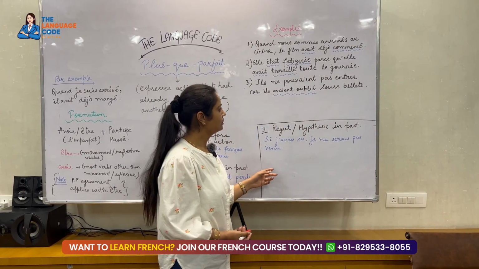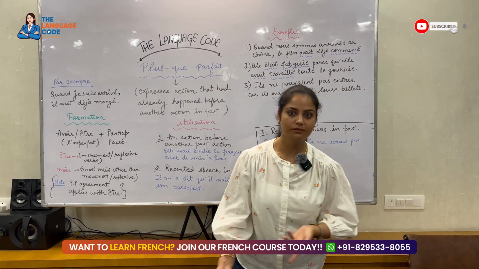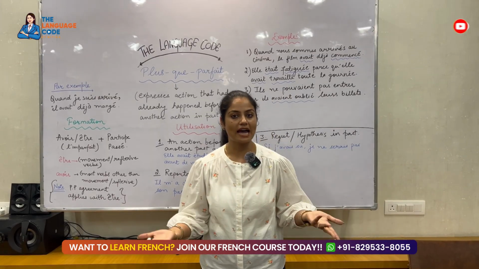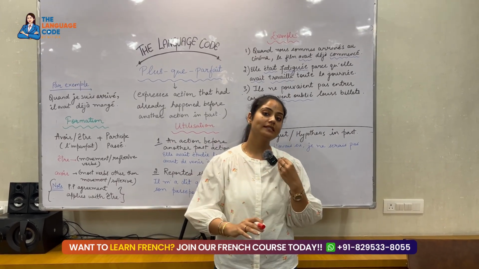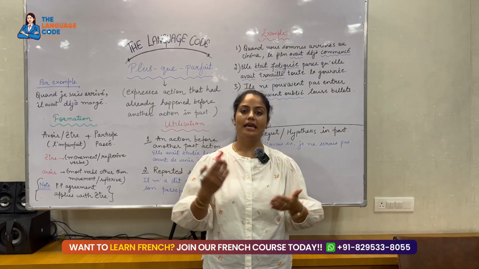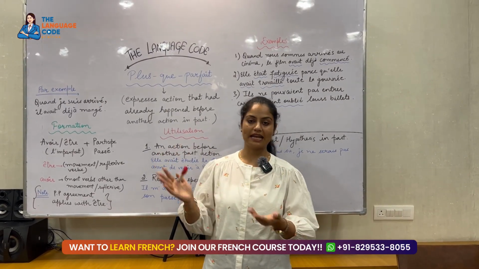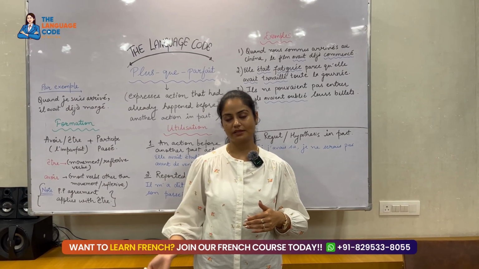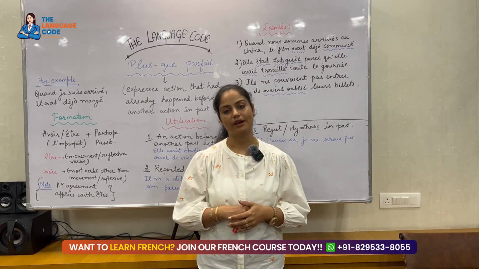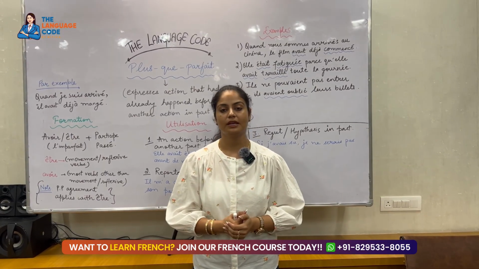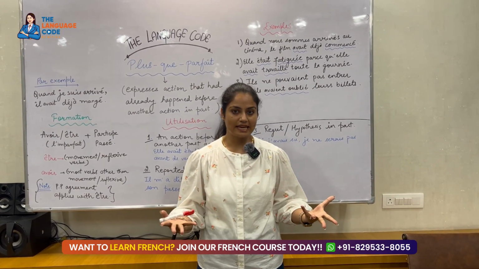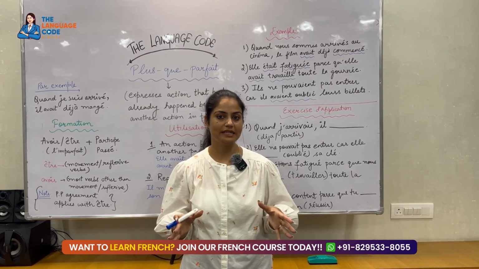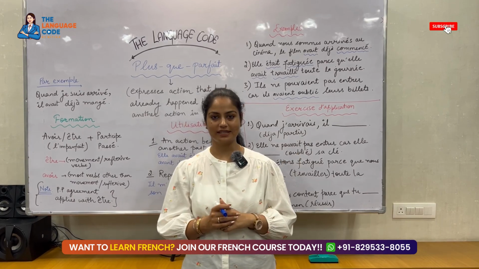So wherever you use had plus the third form of the verb, you use plus-que-parfait, in simple language. In English, you use had plus the third form of the verb. So for those sentences, you always use plus-que-parfait in French. That is être and avoir in the imparfait plus the past participle of the verb. Let's do some exercises to get a better understanding of the concept. So now let's begin with the application exercise.